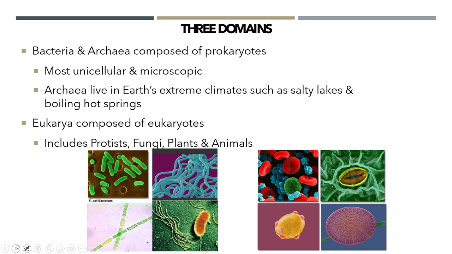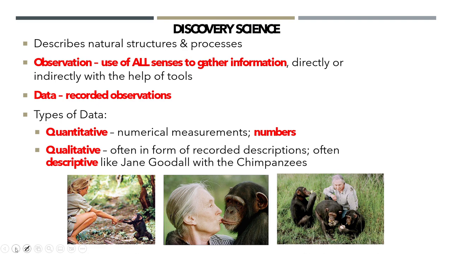Eukarya, composed of eukaryotes. We've got our red blood cells right here for our animal cells. Our stomata, what opens and closes to allow oxygen and carbon dioxide in and out of a plant cell. Our bread mold, right? That's one of our fungi, our yeast. And then right here, our diatoms, which is one of the protists. And then here we've got examples such as E. coli, Anabaena, and some of our archaebacteria, some of our extreme organisms.